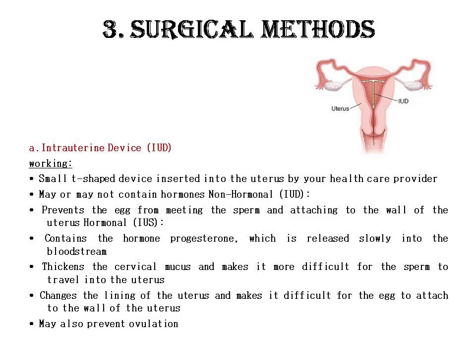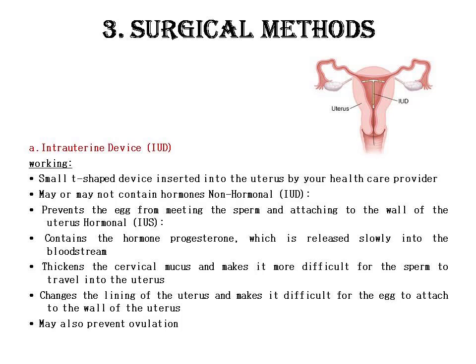Next we will go on to the different surgical methods. The first one is the intrauterine device. This is a very small T-shaped device that is inserted into the uterus by the healthcare provider. That means this type of device cannot be used on your own, definitely, it requires the help of a healthcare provider. This T-shaped device may or may not contain hormones.